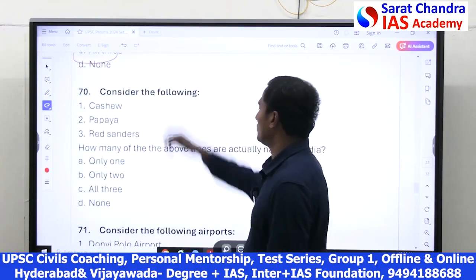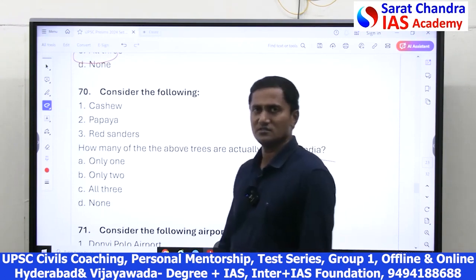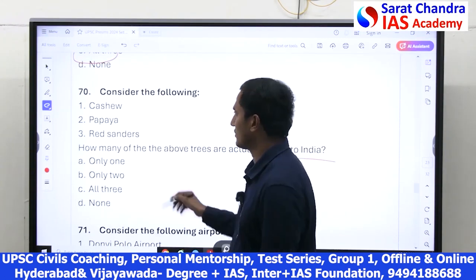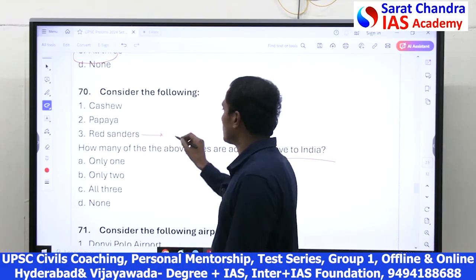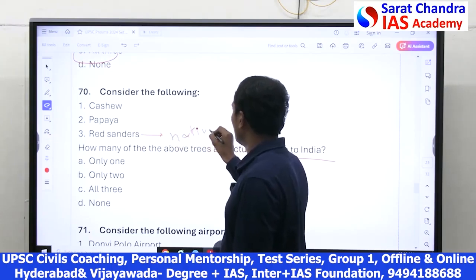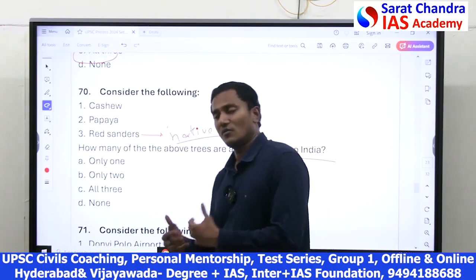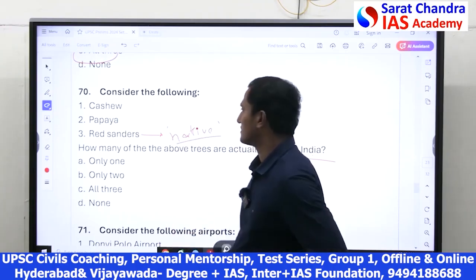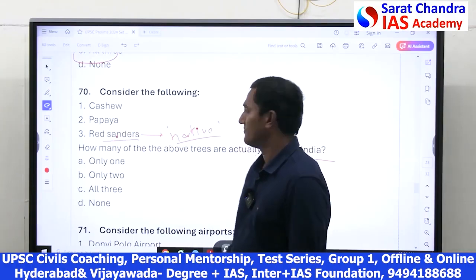Friends, here they gave some fauna and flora, and they are native of which countries? Maybe India or some other country. For example, red sanders, as you know from the Pushpa movie also, red sanders are native of India. Even the present government of Andhra Pradesh said that they want to stop, they decided they are developing a mechanism to stop the smuggling of red sanders. It is native of India, definitely, red sanders. There was a question on red sanders previously also in UPSC.